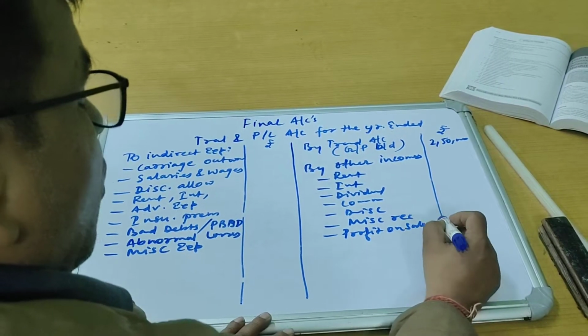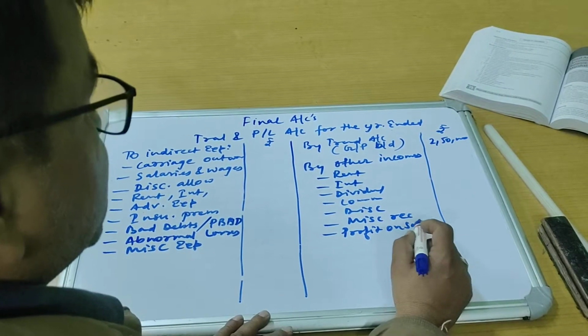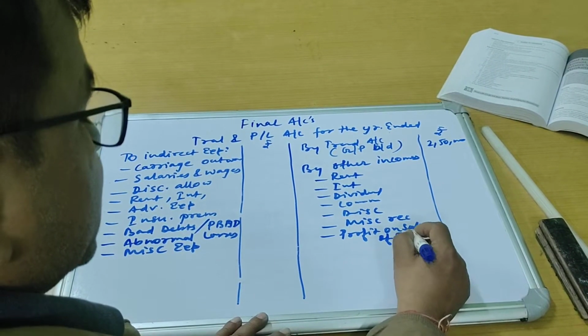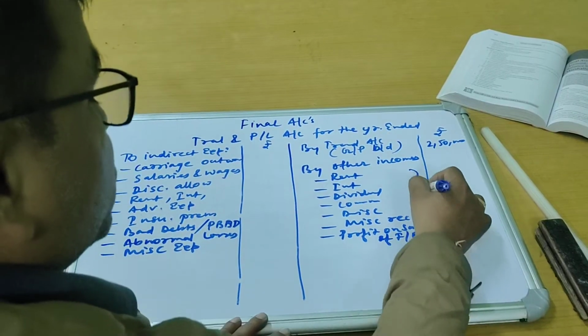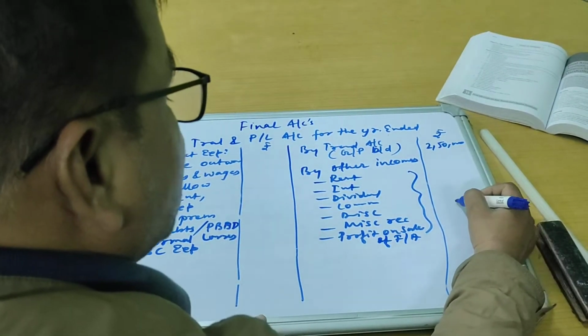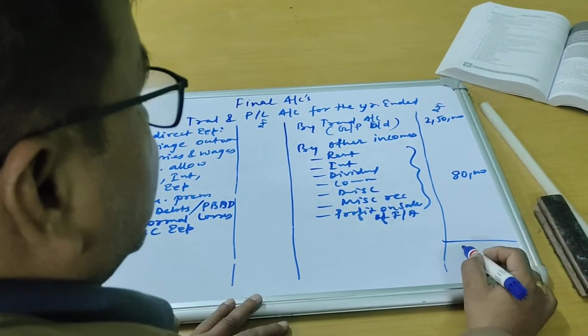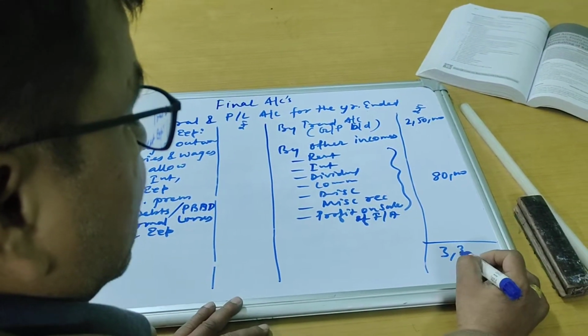So all the operating and non-operating incomes are other incomes. Suppose these incomes are somewhere around 80,000. So our total profit is now 3,30,000.